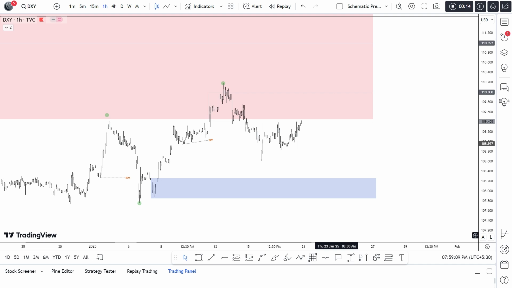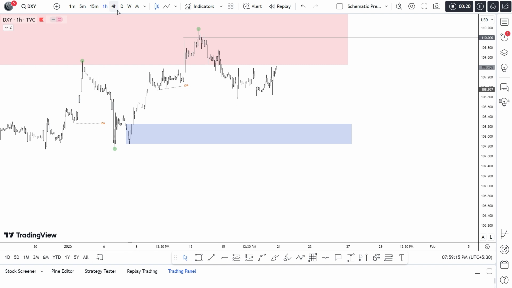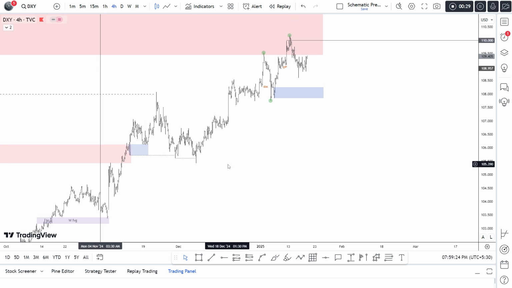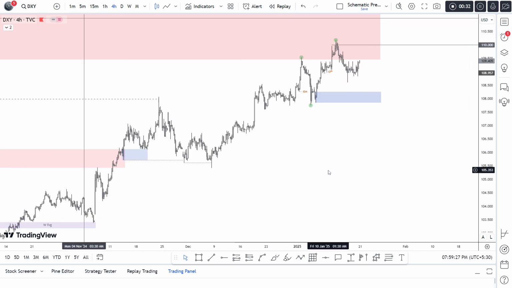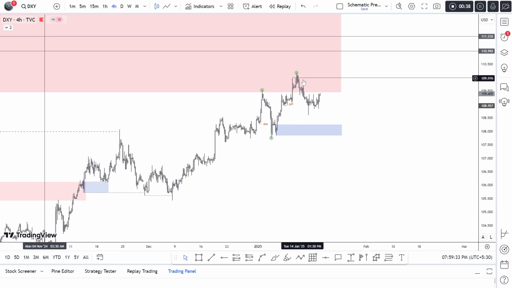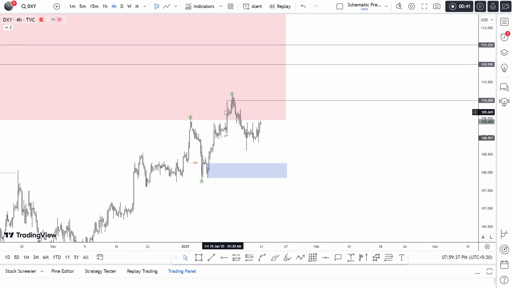So let's start with the dollar index. As I have been telling you for the last few weeks, we are bullish and the dollar index will achieve the 110 level. I have said this in the last three or four forecasts, and yes, the market has been bullish and going higher. It achieved 110 in the last week.